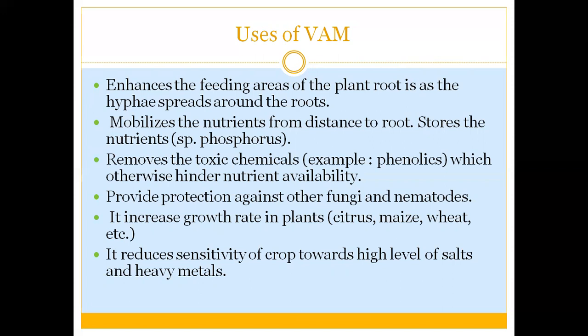They remove toxic chemicals, for example phenolics, which otherwise inhibit nutrient availability, and it provides protection against other fungi and nematodes. The VAM increases the growth rate of plants, for example citrus, maize, wheat, etc. And they reduce the sensitivity of the crop towards high levels of salts and heavy metals.